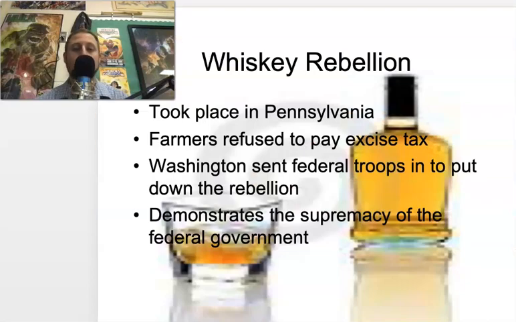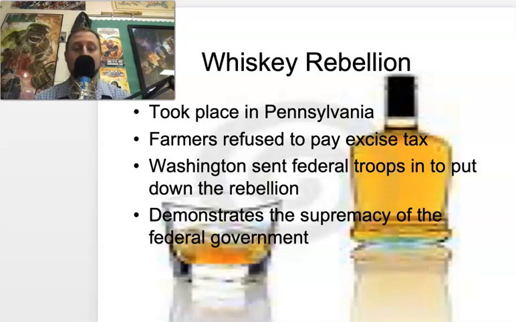We're going to start with the Whiskey Rebellion. The Whiskey Rebellion showed the strength of the federal government. So this is going to be the opposite of something like Shays' Rebellion. This is one of the first crises that George Washington faces as President of the United States. And there is an excise tax on whiskey that the Secretary of the Treasury, Alexander Hamilton, had come up with in order to pay back the debt from the Revolutionary War.